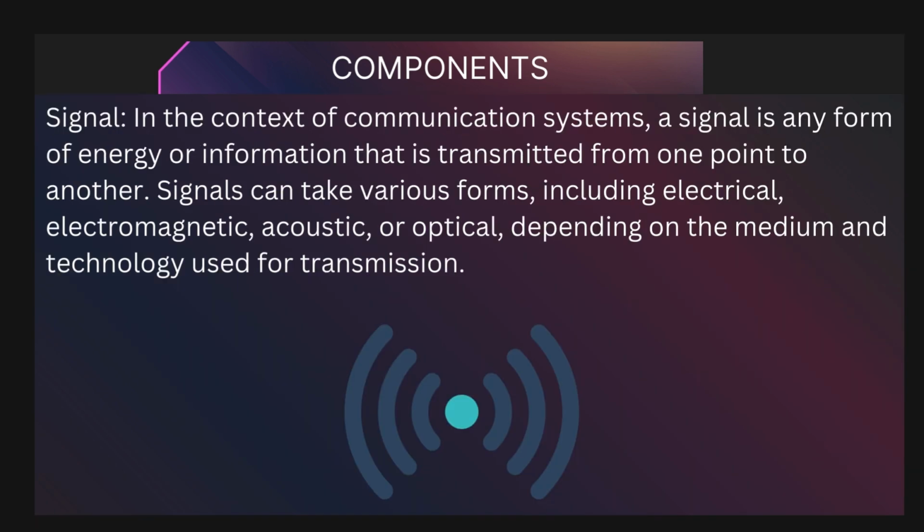Signal. At the heart of communication systems lies the signal. A signal is any form of energy or information that is transmitted from one point to another. Signals can take various forms, including electrical, electromagnetic, acoustic, or optical, depending on the medium and technology used for transmission.